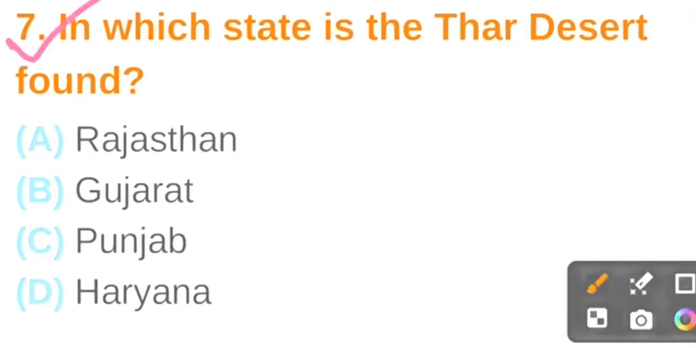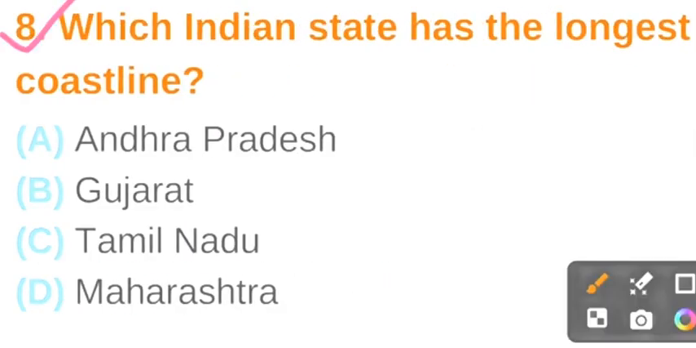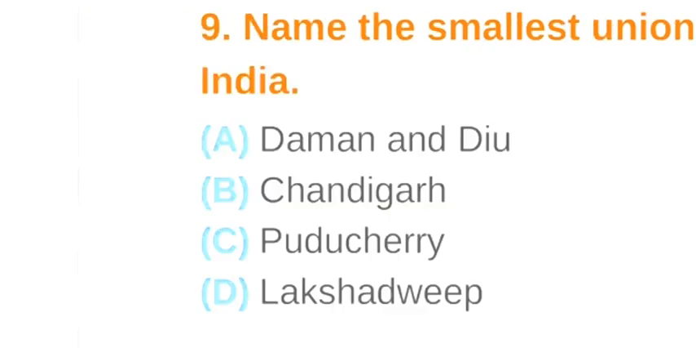Question number 7. In which state is the Thar Desert found? The correct answer is option A, Rajasthan. Question number 8. Which Indian state has the longest coastline? The correct answer is option B, Gujarat.